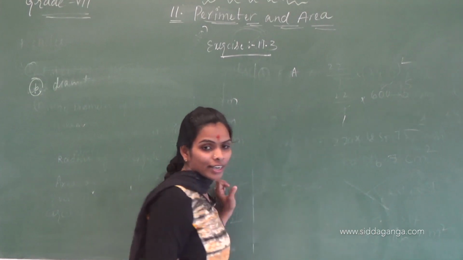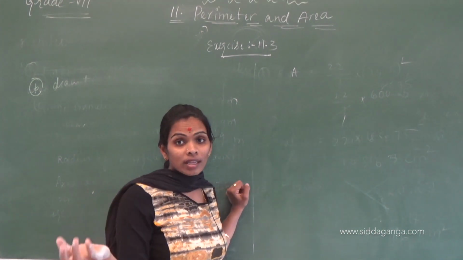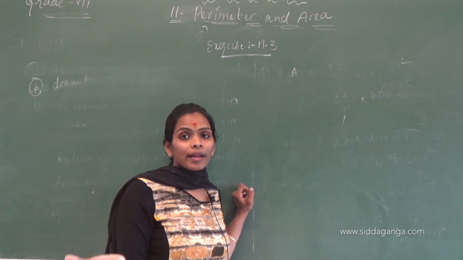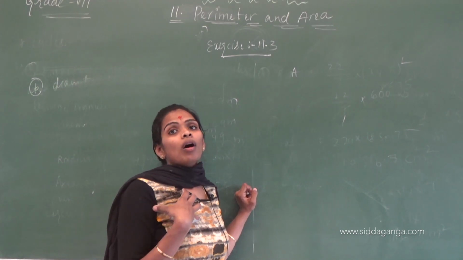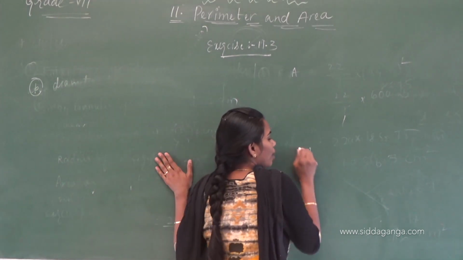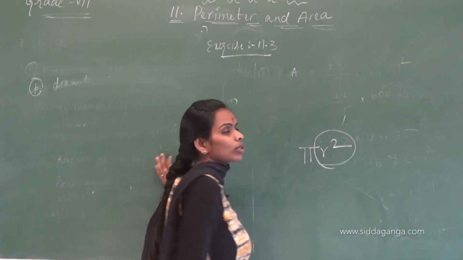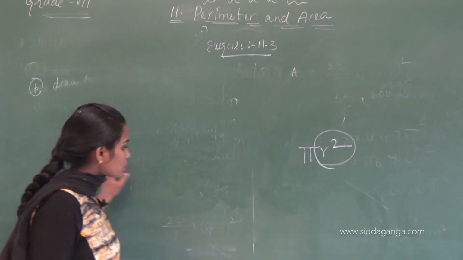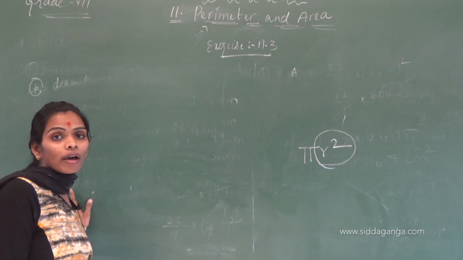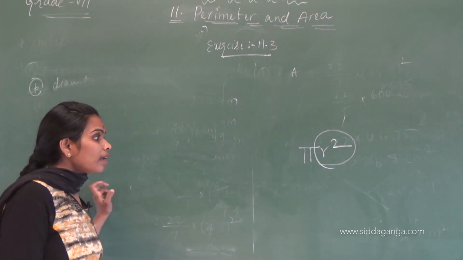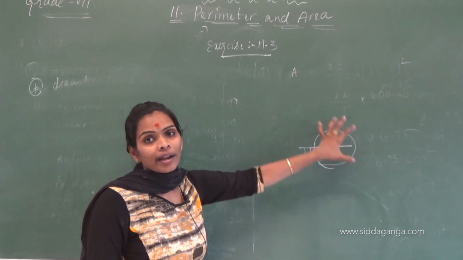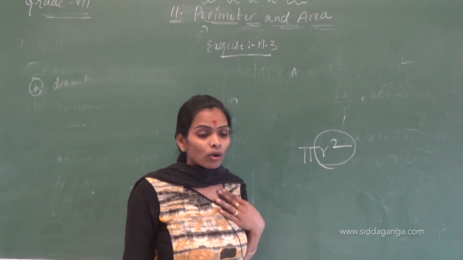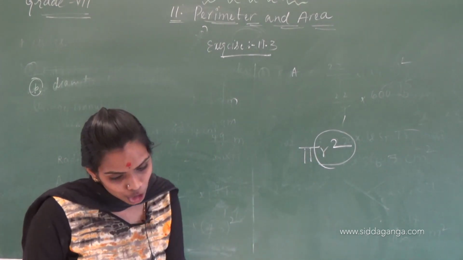Here, first they have given the diameter. Using the diameter I found the radius, and we know how to find the area of a circle if we know the radius. That's why I put the formula pi r square and substituted the r value in this formula. What is the r value we got? That is 24.5 or 49 by 2. I substituted that, reduced it, solved the formula and got the answer. Okay, next question.